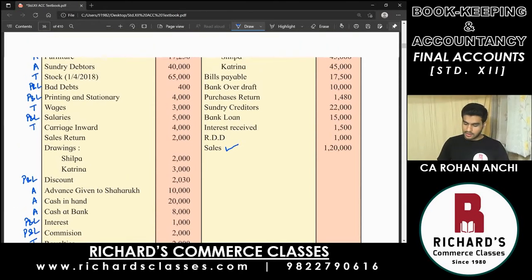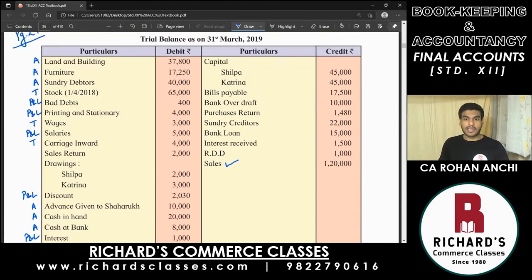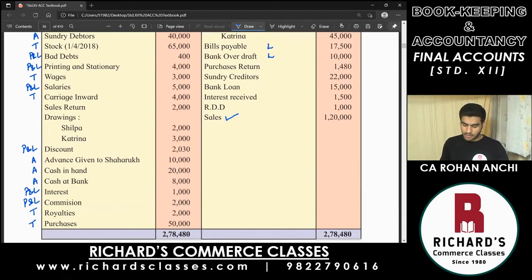Now let's take the credit balances. The first item, capital, will be the first item on the liability side. Then next is bills payable, a liability. Bank overdraft, also a liability. Purchase return will be deducted from purchases. So on the debit balance side, tick mark purchases. Then next is sundry creditors, liability. Bank loan is a liability. Interest received is an income, which will go to profit and loss account.